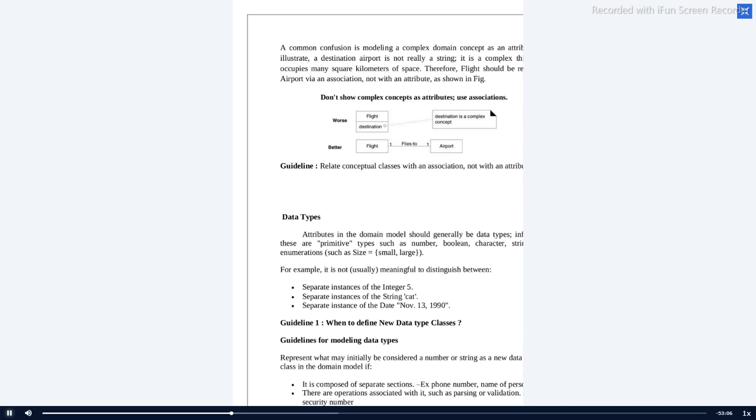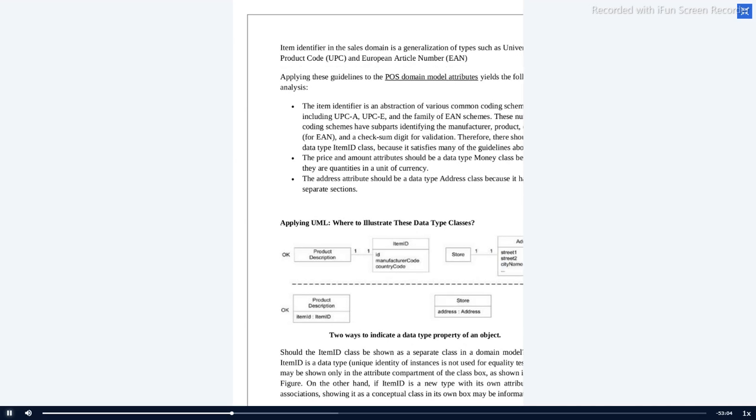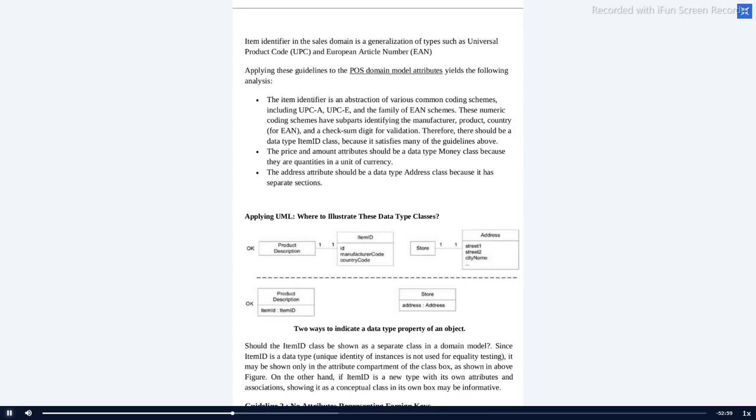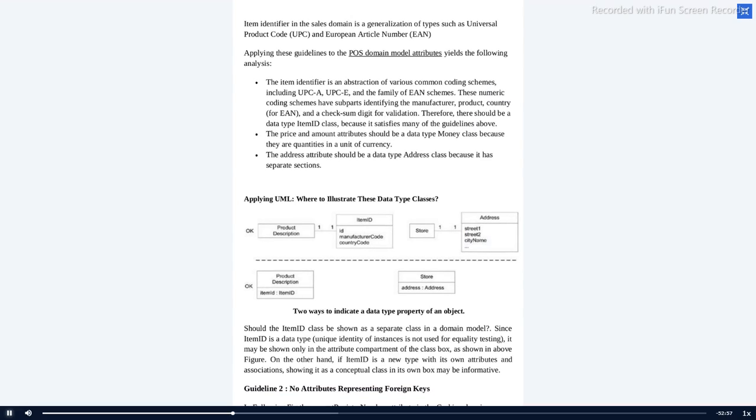Let me move to the next one. Here you can note some more guidelines, considering the abbreviations part. In India, we represent a product with two identities: one is the barcode, the second is the QR code. In foreign countries they use the Universal Product Code, UPC, and the European Article Number, which is given for books.